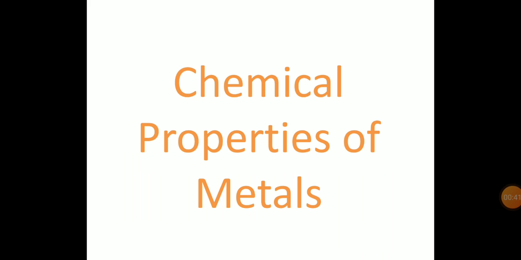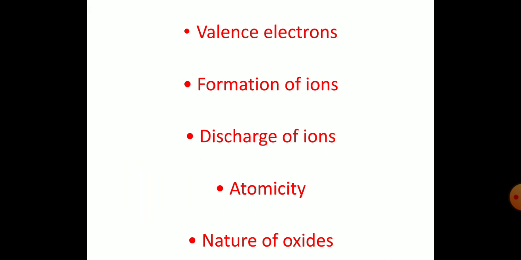Okay, chemical properties of metals. Students, under this heading, the topics we are going to discuss are: first one, valence electrons. We have to see how many valence electrons are possessed by metals. Then secondly, formation of ions. How metals are forming ions, that is the second concept we have to discuss. Then concept number 3 is discharge of ions in their aqueous solution form. At which electrode they get discharged, that we have to discuss under the heading discharge of ions.